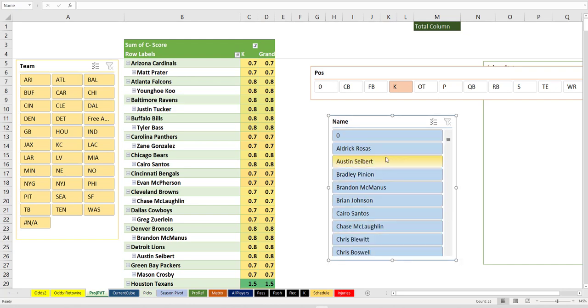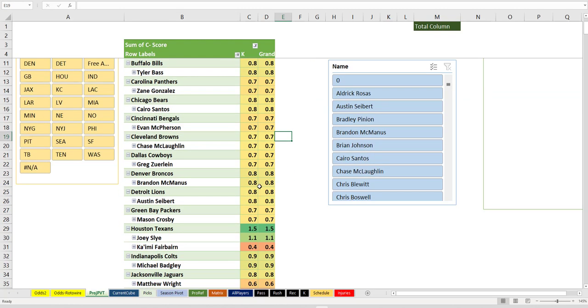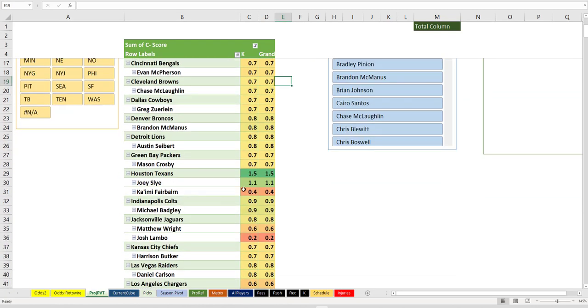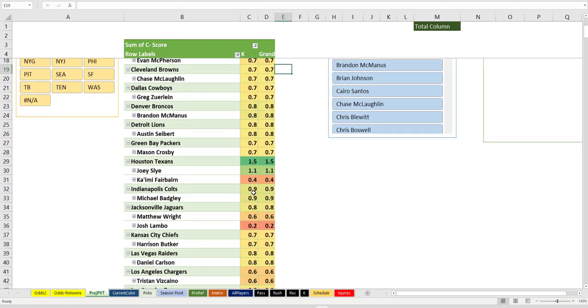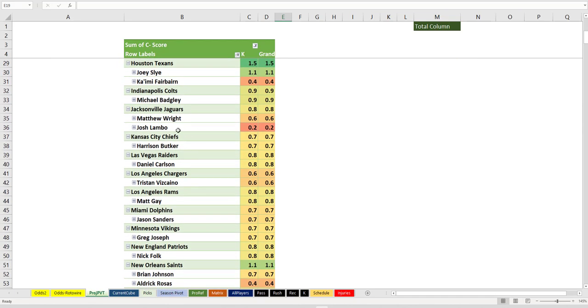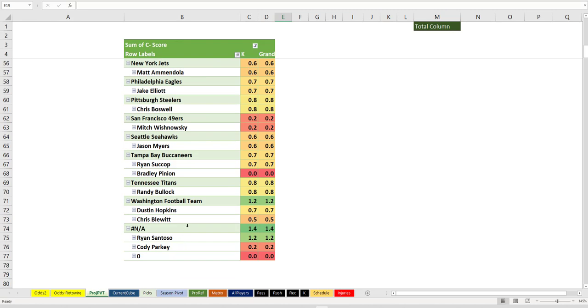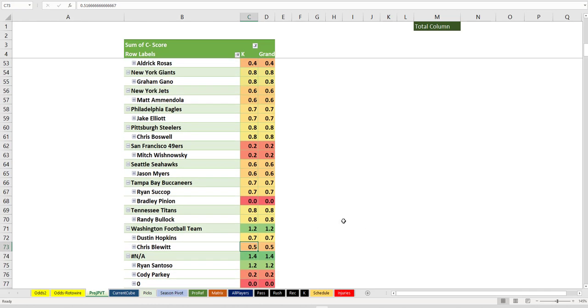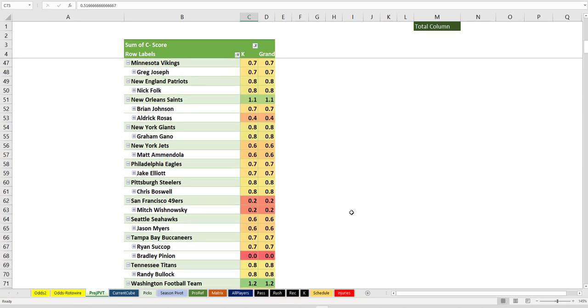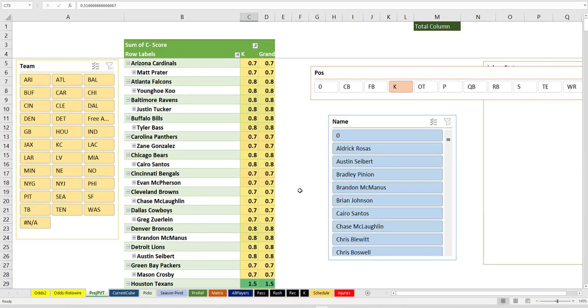So, like I said, Aldrich Rosas has got to go. And also, Houston's got oh, maybe that's why we're doubling kickers on Houston, too. Look at that. We just found another problem. And Jacksonville and all this stuff. So, first of all, Chris Blewett. I know they signed a guy named Blewett, a kicker with the name Blewett. Are you kidding me? Right? I mean, oh my God.